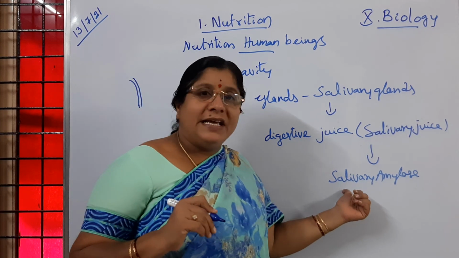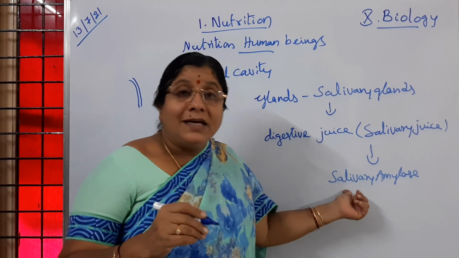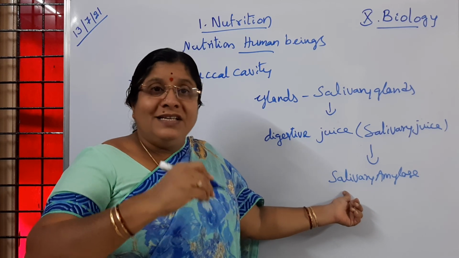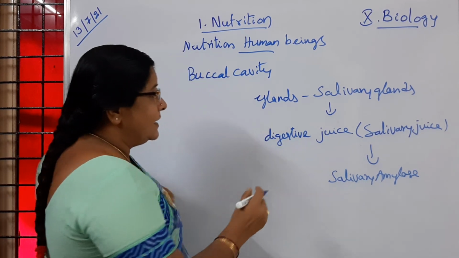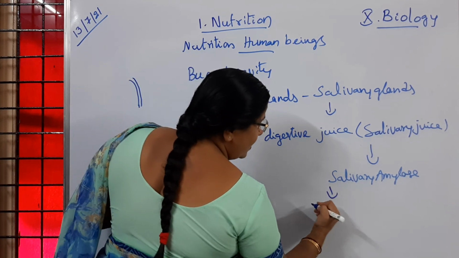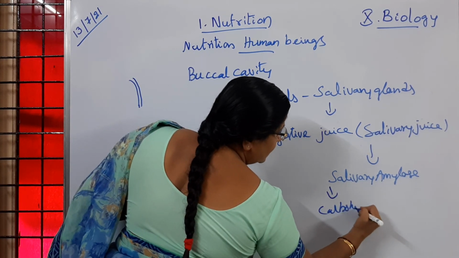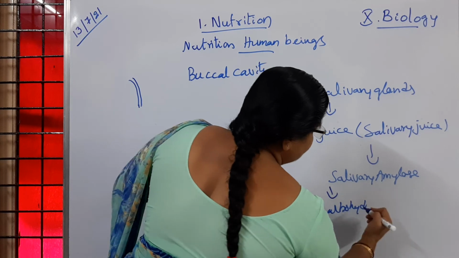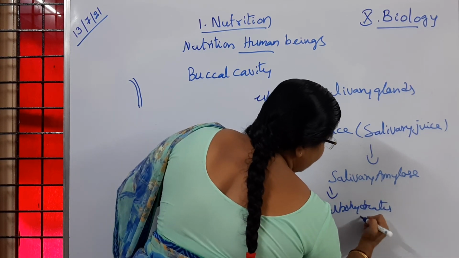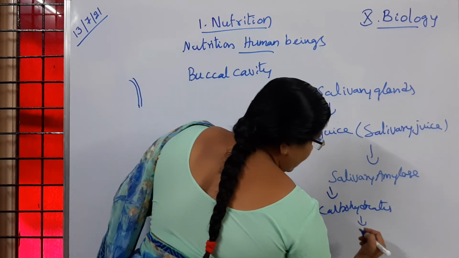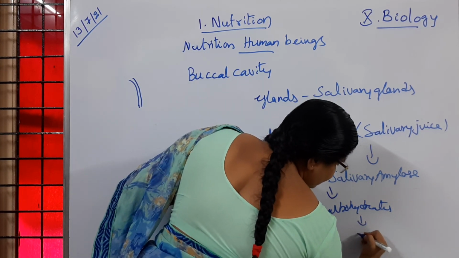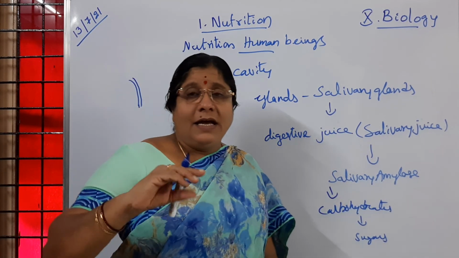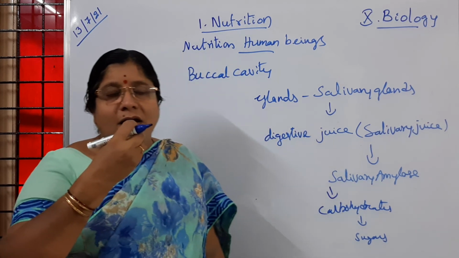So this salivary amylase. What kind of food items, or what nutrient of the food, is getting started with digestion? Salivary amylase is acting on the carbohydrates, and they are going to be converted to a little bit of sugars. Is it clear?